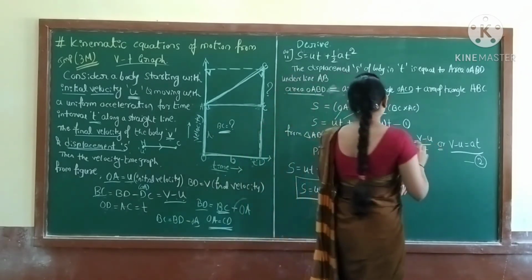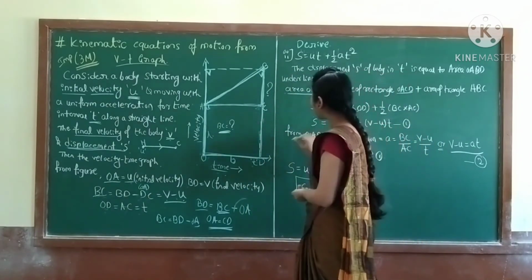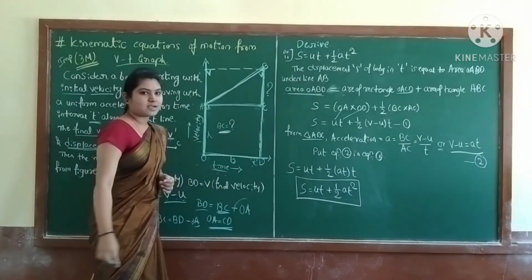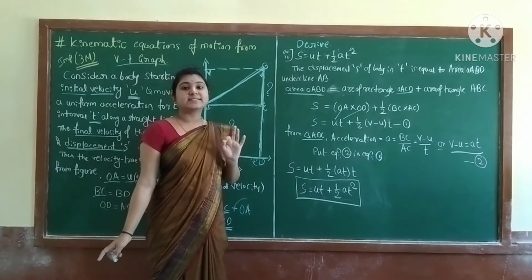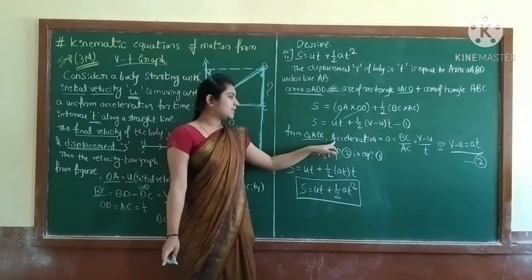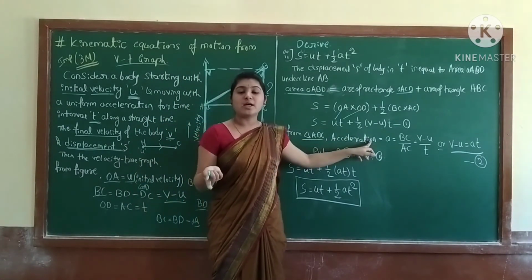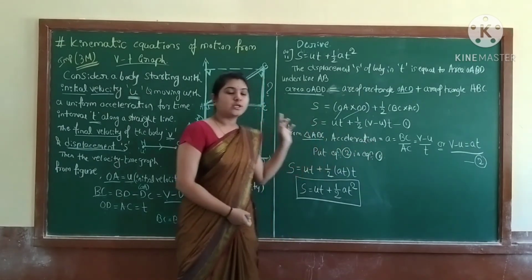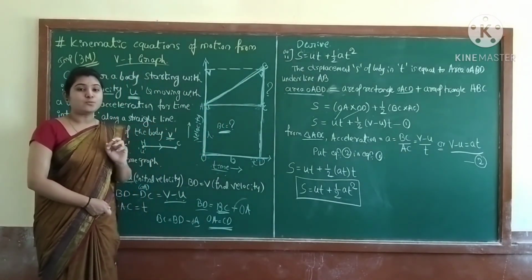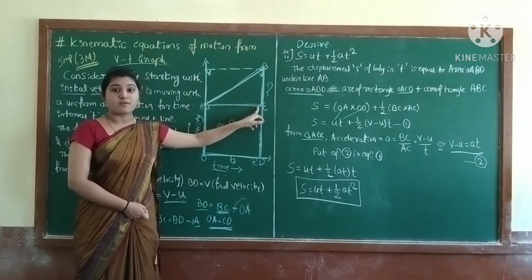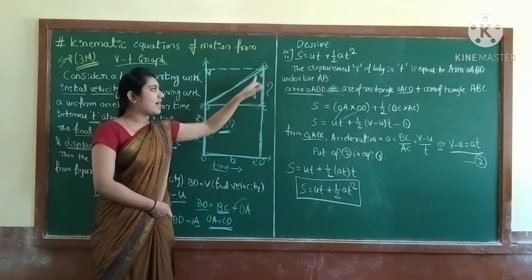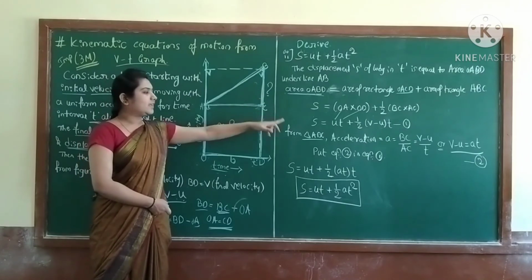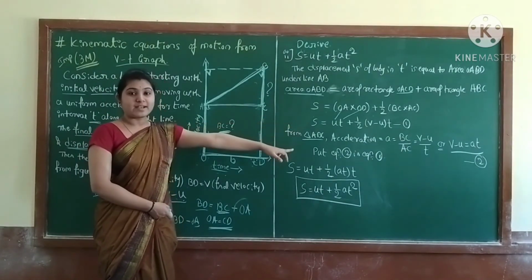Now what will you do? You consider the triangle ABC. Now you take the acceleration. In formula, acceleration is equal to velocity divided by time. So in this triangle, what is the velocity? BC, on the y-axis. We always call the y-axis velocity. So we write BC divided by time.